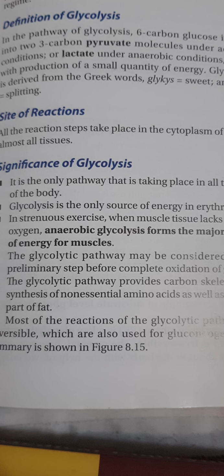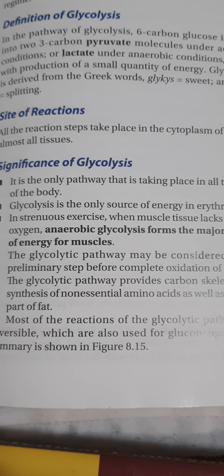So we have RBCs. In RBCs, there is no mitochondria, right? So anaerobic glycolysis is the only energy yielding process in RBC. In our muscles, when we are doing strenuous exercises, a condition comes where our muscle cells are lacking oxygen. At that time, anaerobic glycolysis forms the major source of energy.